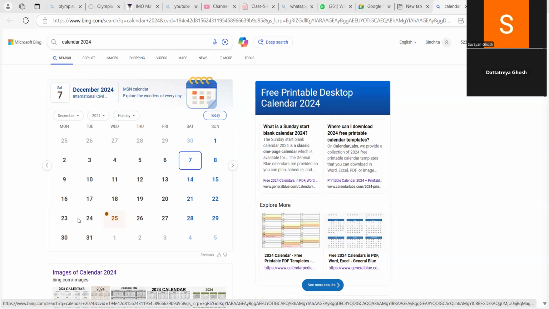So see here, 22nd of December. Where is 22nd? 22nd of December is Sunday. So what will be the day on 15th of December? Sunday. Very good. Similarly, what will be the day on 8th of December? Tell me. Very good. Sunday. Yes, Sunday. See, 7 days before, all the numbers have the same day.